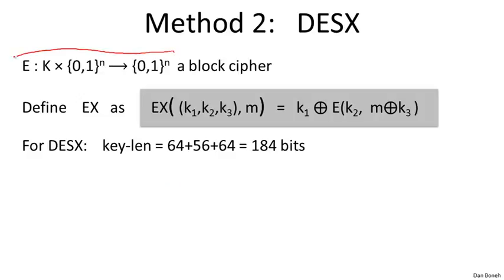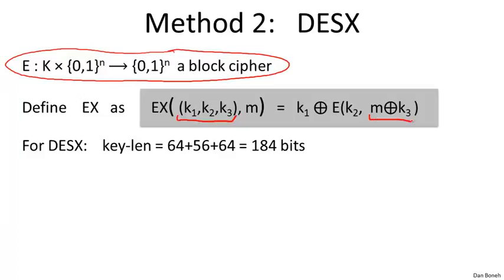Let E be a block cipher that operates on n-bit blocks. We're going to define the EX construction, and for DES we're going to get DESX to be the following. We use 3 keys, K1, K2, K3. Before encryption we XOR with K3. Then we encrypt using K2. And then after encryption we XOR with K1. That's it. That's the whole construction.